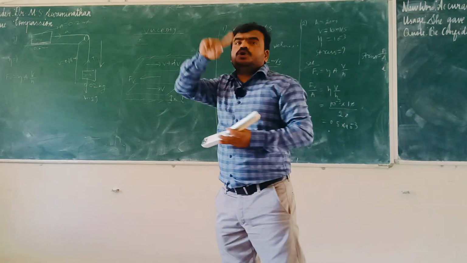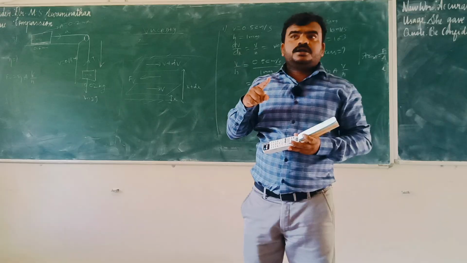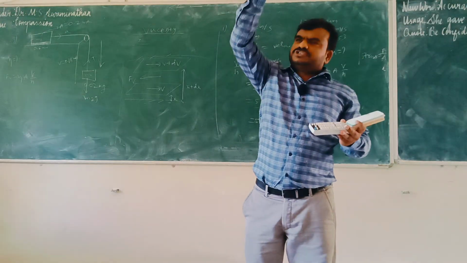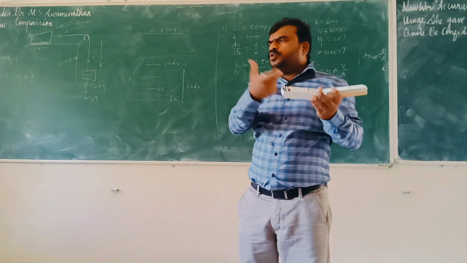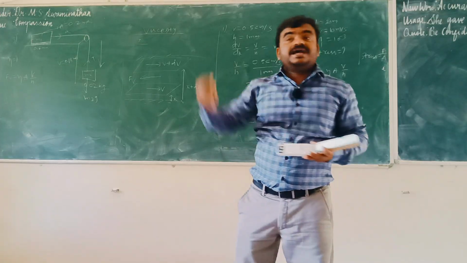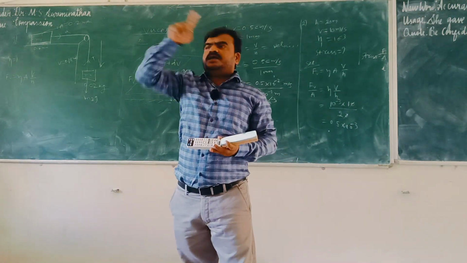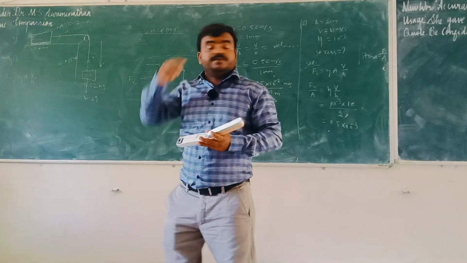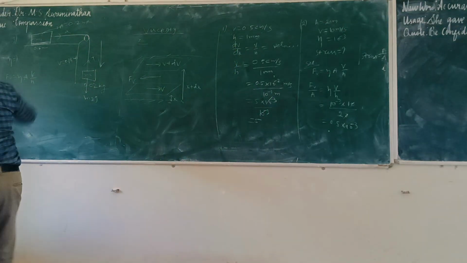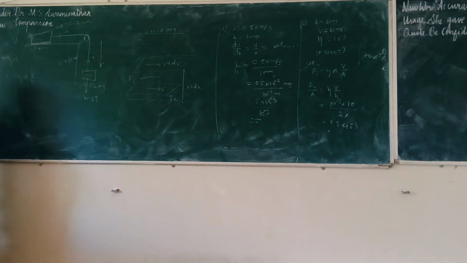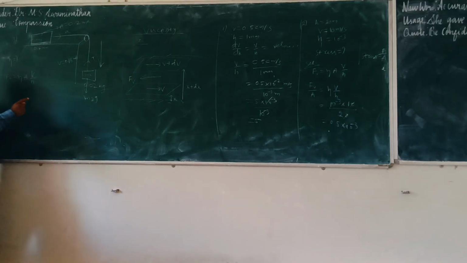Fourth one, Atwood machine. What is an Atwood machine? A pulley, right? Both sides, 2 blocks, metal block or wooden block, will be hanging. At that time, which side is going to move depends on their weights. So likewise, this is also one of the free body diagram ideas. Okay. So what is the idea?